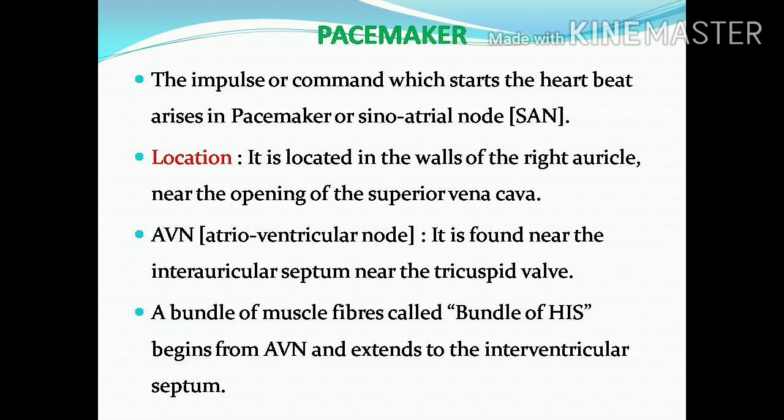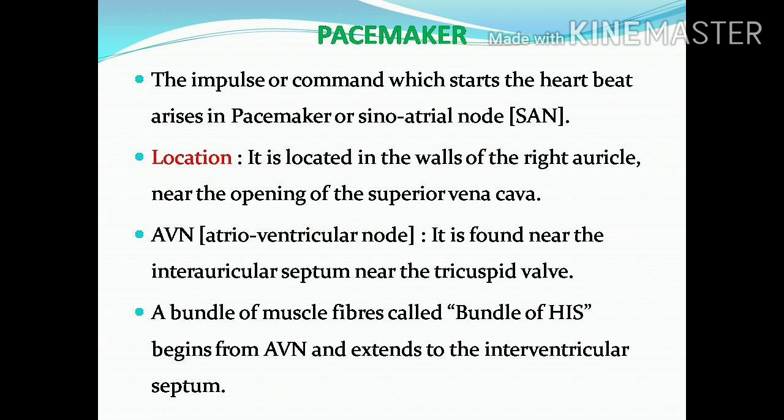The septum which is present between the right and left auricle is called the interauricular septum. A septum present between the right and left ventricle is called the interventricular septum. Now this AVN is present near the interauricular septum, near the tricuspid valve. And in an exam, they will ask you to write the exact location of AVN.